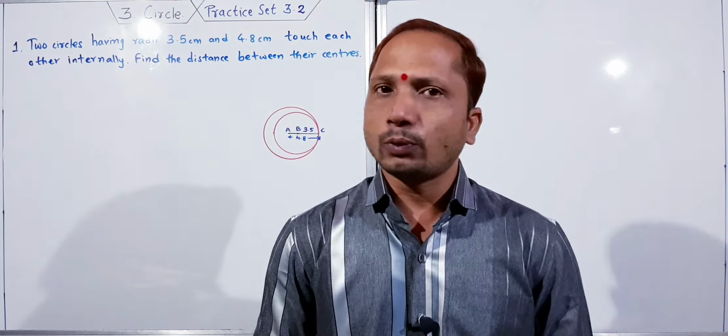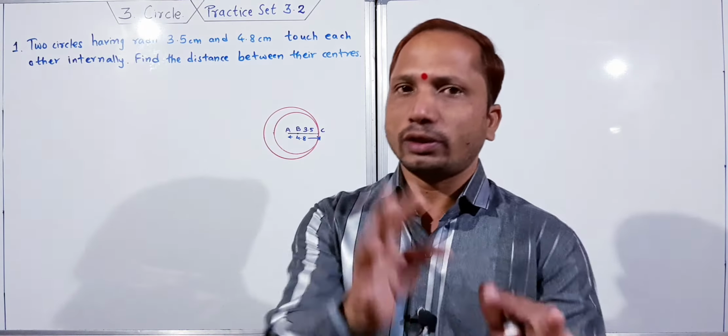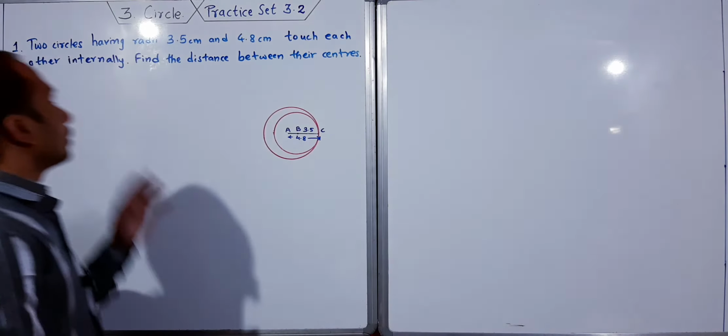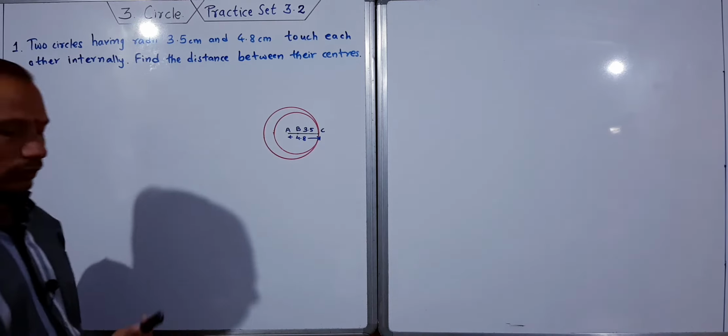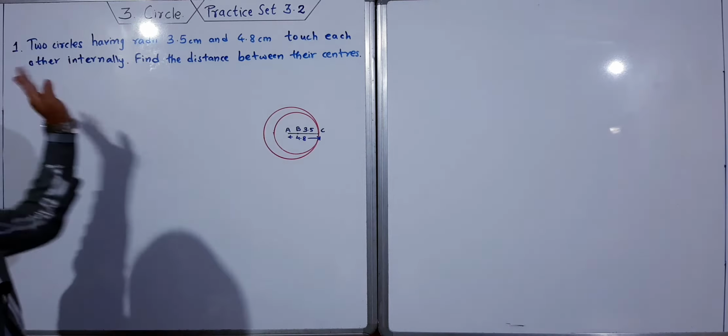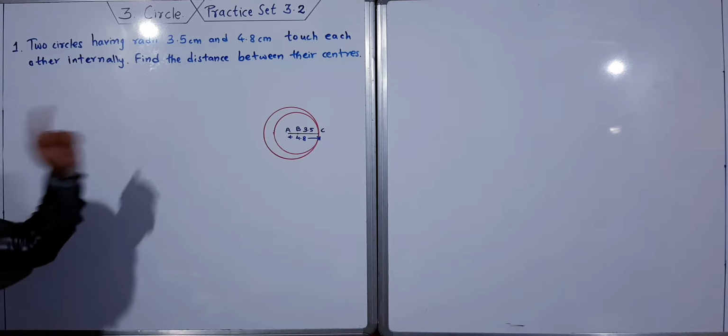आज के इस वीडियो में हम लोग बात करेंगे प्रैक्टिस सेट 3.2 सर्कल लेसन। सो लेट्स स्टार्ट फ्रॉम द क्वेश्चन नंबर 1। Two circles having radii 3.5 centimeter and 4.8 centimeter touch each other internally. Find the distance between their center.